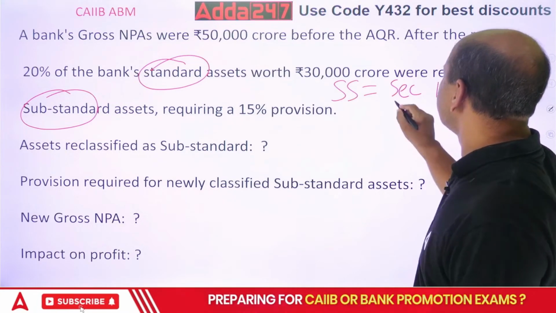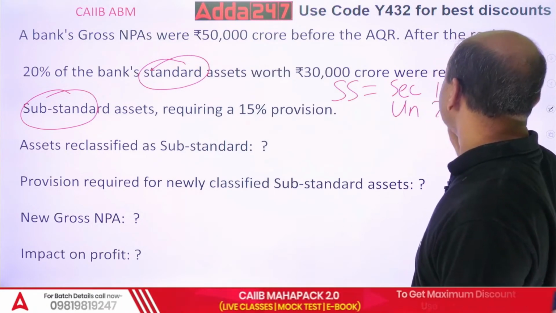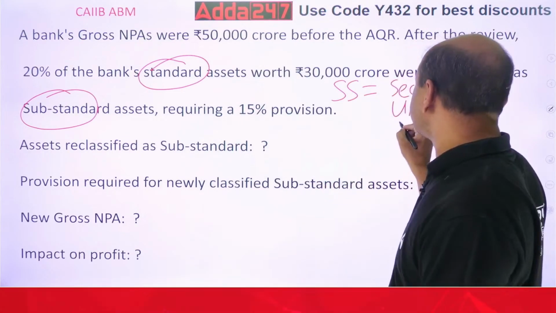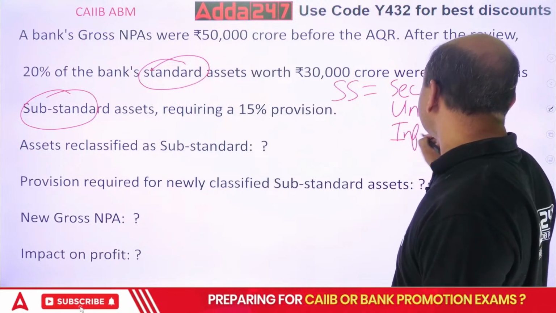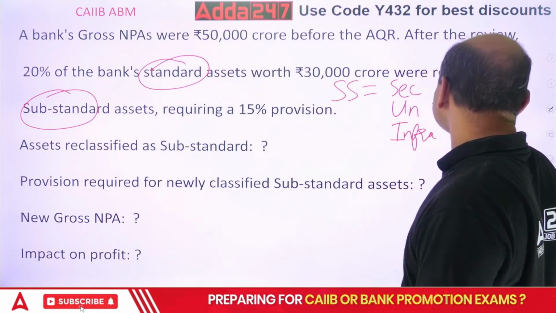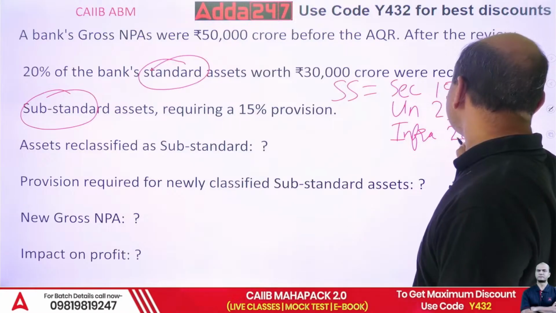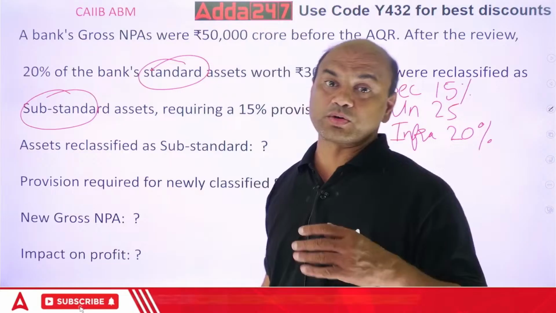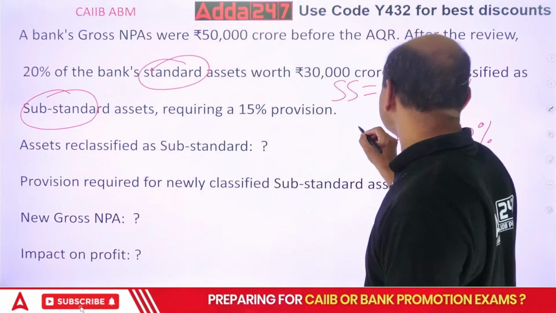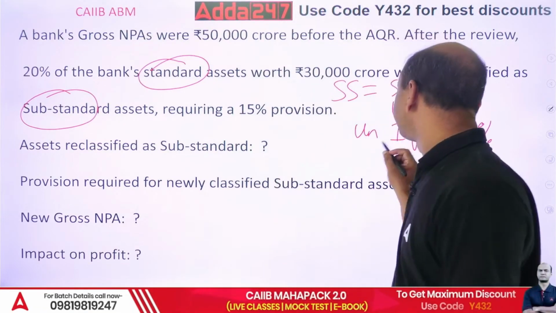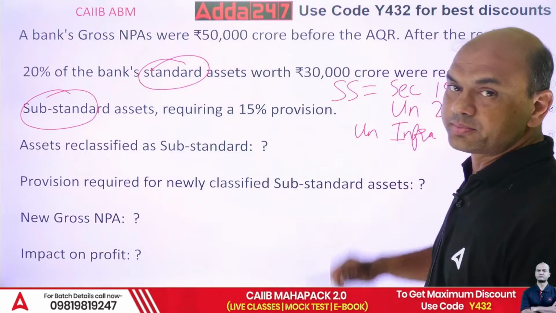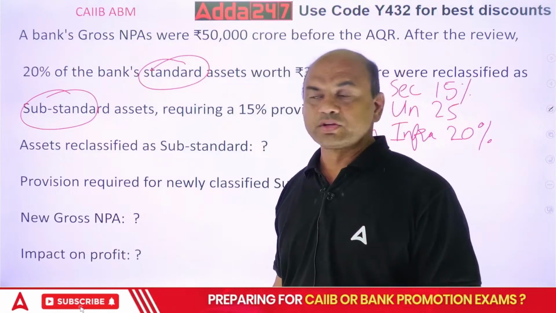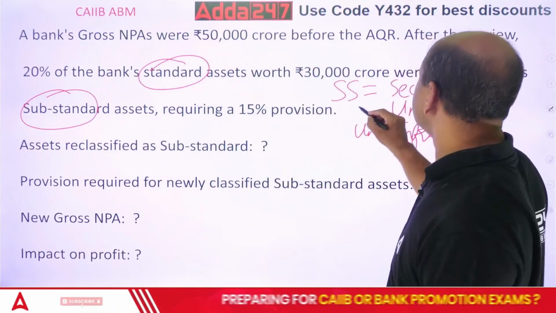For unsecured it is 25%. And the third one is infra. If it is infra, then it is 20%. Infra unsecured is 20%, not 25%, but that is specifically for infra. So now it's given 15%, so these will be secured.